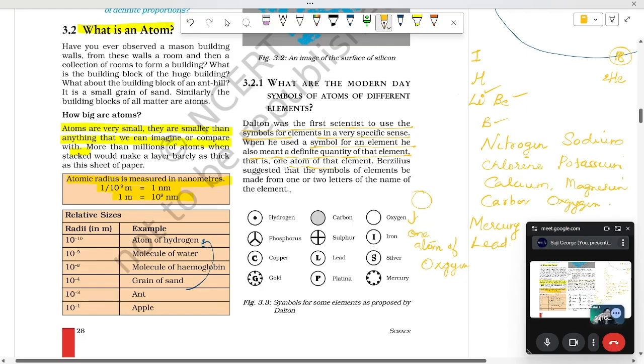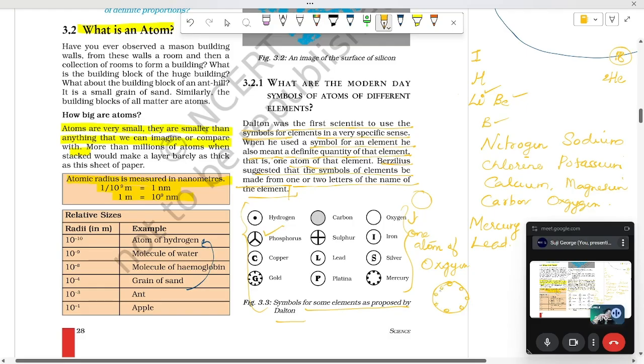Berzelius also suggested symbols of elements from one or two letters of the name of an element. So what we are seeing are the symbols for elements proposed by Dalton. Do you think it is easy to write? We will forget, right? This is Mercedes-Benz or what? Phosphorus. And if you want to write mercury, we will put a circle and then I don't know how many small circles giving borders.